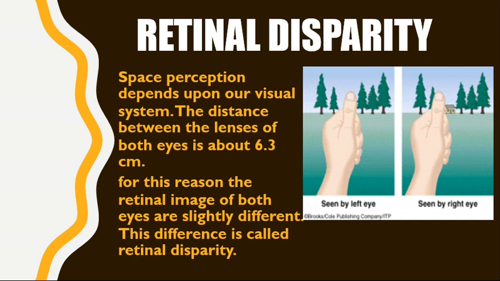As you can see in this figure, when you see it with your left eye, you will see the left part more clear. And the object seen with the right eye, the right part is more clear. And this little bit of difference is known as retinal disparity. We know that the visual fields of our eyes are different. When we see with both eyes, the difference in the visual field is not very noticeable.